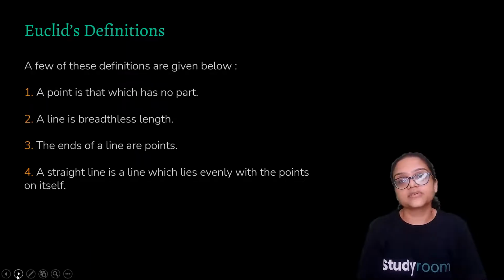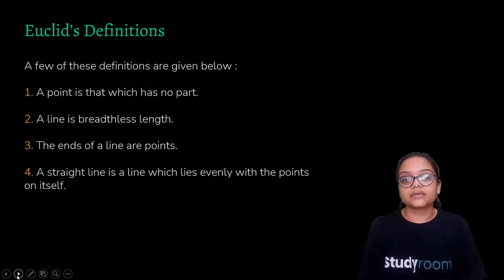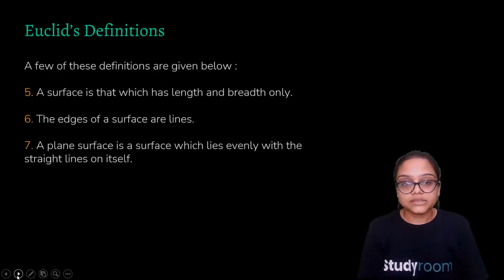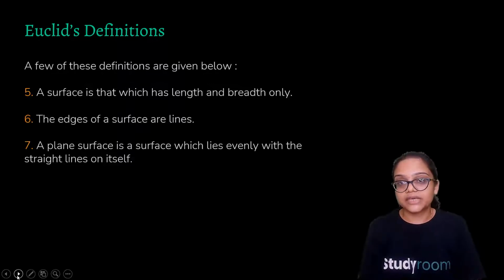A few of the definitions are given below. A point is that which has no part. A length is a breadthless line, and the ends of a line are points. A straight line is a line which lies evenly with the points on itself. A surface is that which has length and breadth only, 2 dimensional, right? And the edges of a surface are lines. A plane surface is a surface which lies evenly with the straight lines on itself.